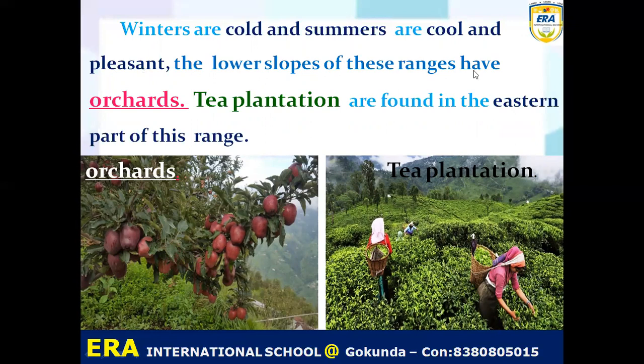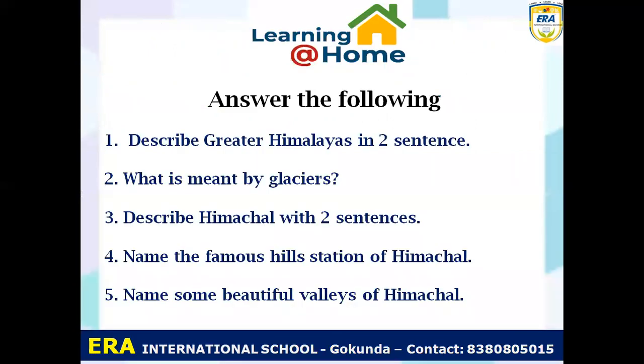The lower slopes of these regions have orchards. The apples we eat mostly come from Himachal and Jammu Kashmir. An orchard means fruit plants, and there are so many fruit plants present in the Himachal. And second, tea plantations are found in the eastern parts of the range, like Assam, where farmers grow tea leaves, which are used to make tea. In this way we learn about the Himadri and Himachal.